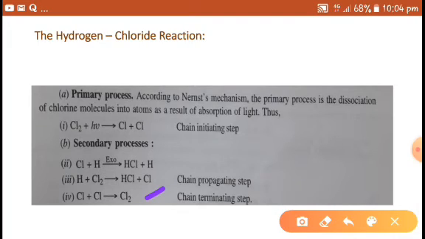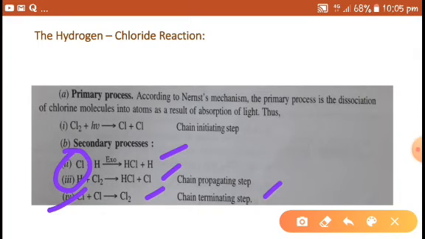The reaction takes place on the walls of the reaction vessel. The primary process in the hydrogen chloride reaction is called the chain initiation step, right? Reactions 1 and 2 are called chain propagation steps, and this fourth one is called the chain terminating step. The reason for the high quantum yield is that steps 2 and 3 are repeated a large number of times before the chain termination.